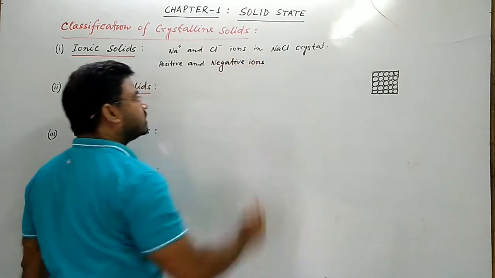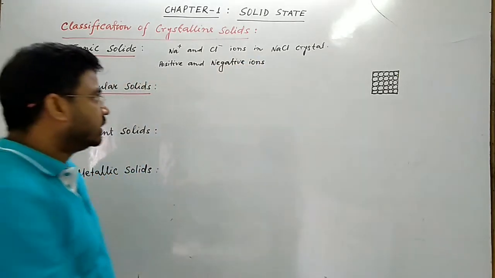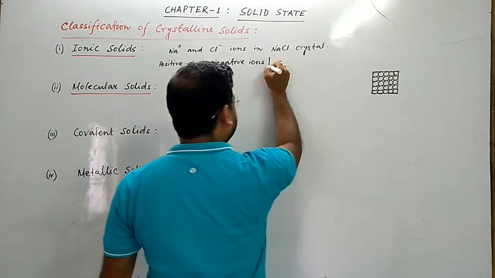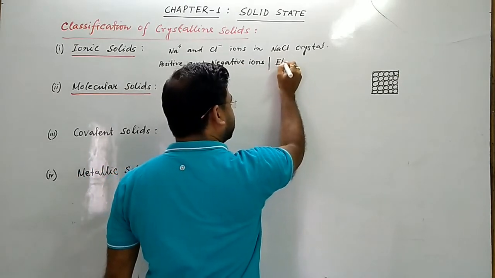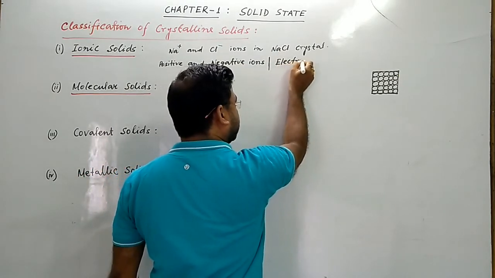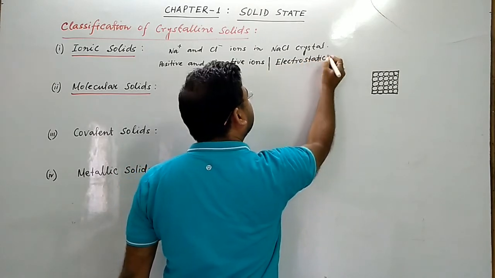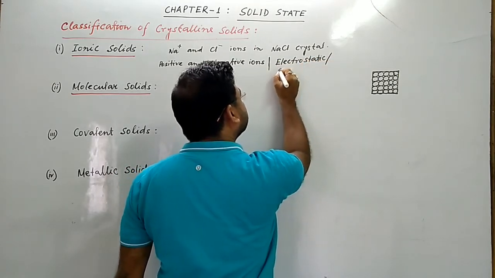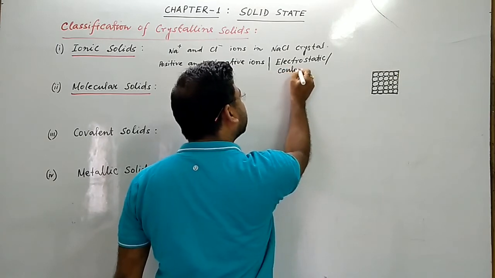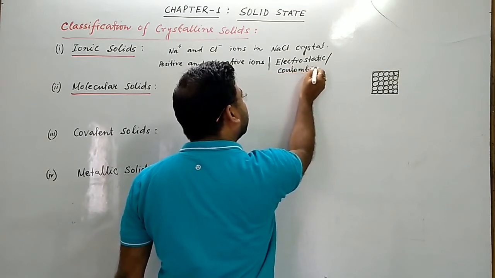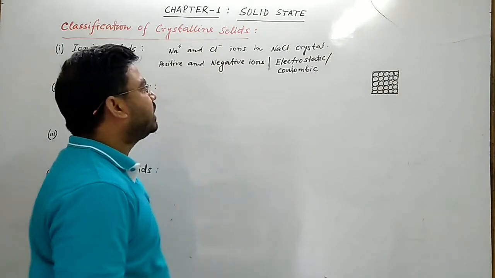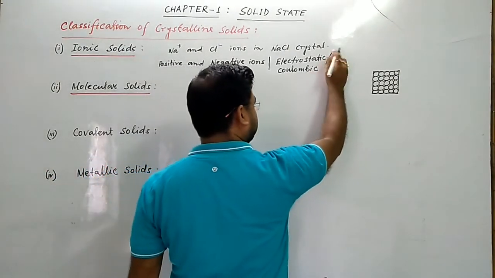The force, कौन सा force है? Electrostatic और Coulombic. Electrostatic or Coulombic force of attraction is there.